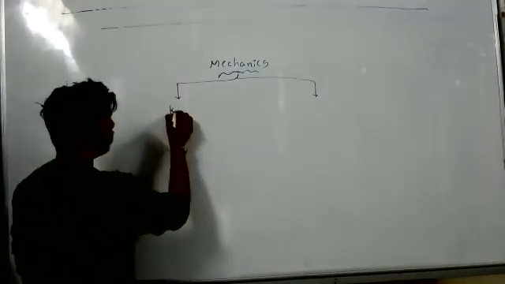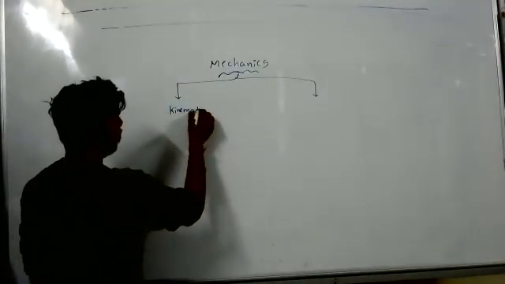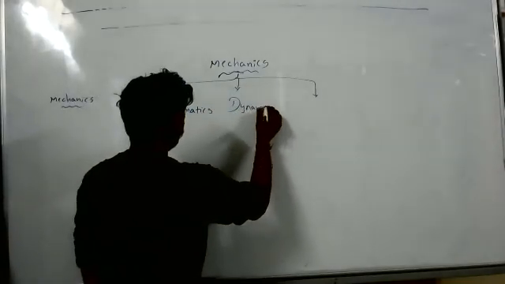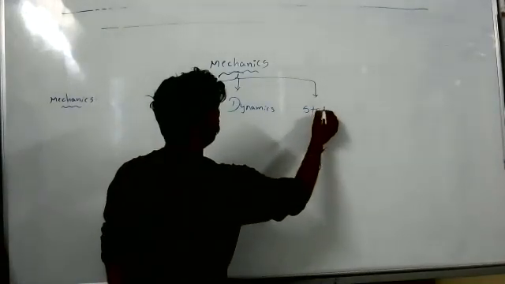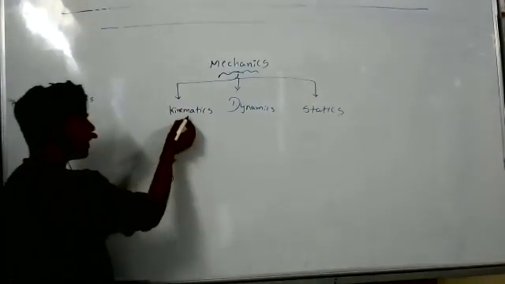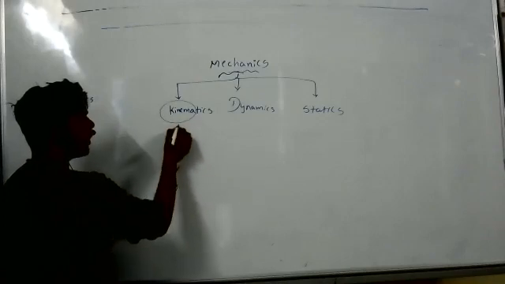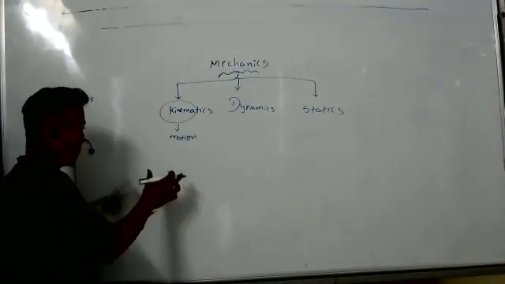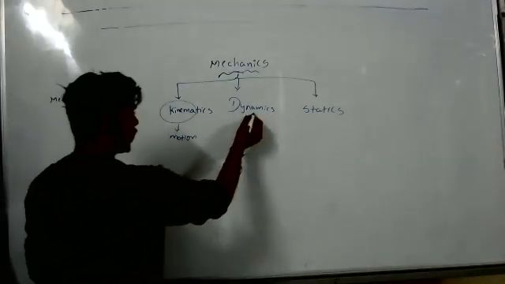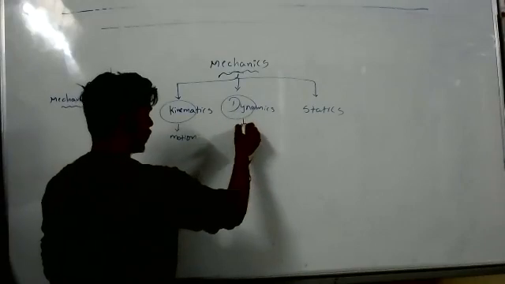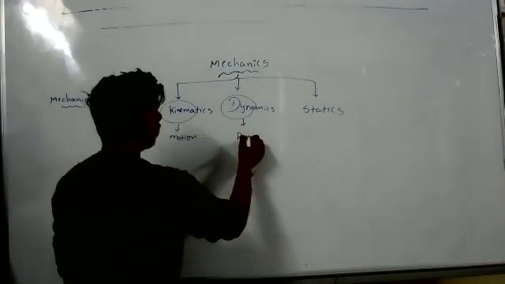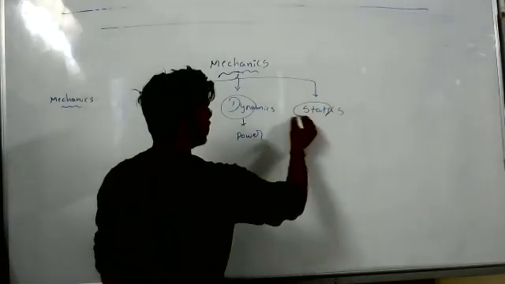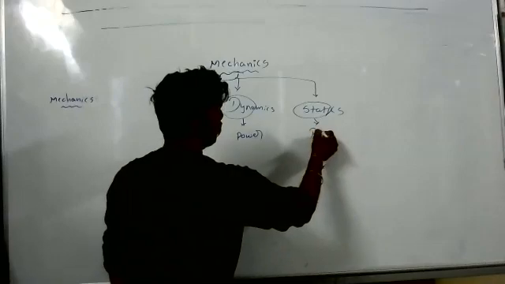Mechanics is divided into three parts. One is kinematics, second is dynamics, third is statics. According to Greek, kinema is nothing but motion, dyna is nothing but power, and static is nothing but rest.